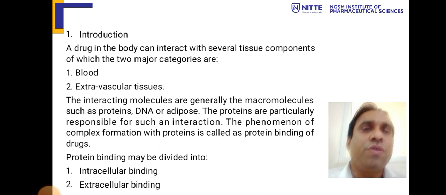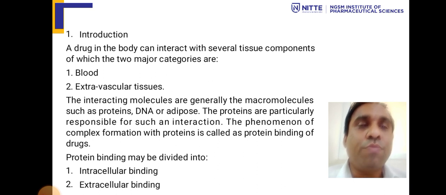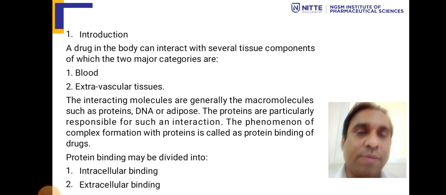Introduction to protein binding. A drug in the body can interact with several tissue components, of which two major categories are: one is the blood and one is the extravascular tissues. The interacting molecules are generally macromolecules such as proteins, DNA, adipose tissues. The proteins are particularly responsible for such an interaction. The phenomenon of complex formation with protein is called protein binding of drugs.